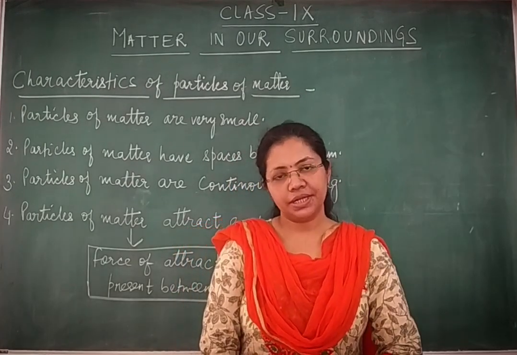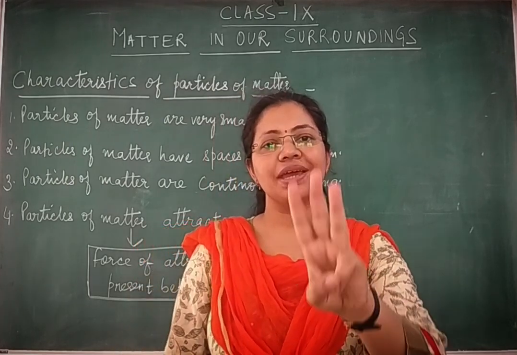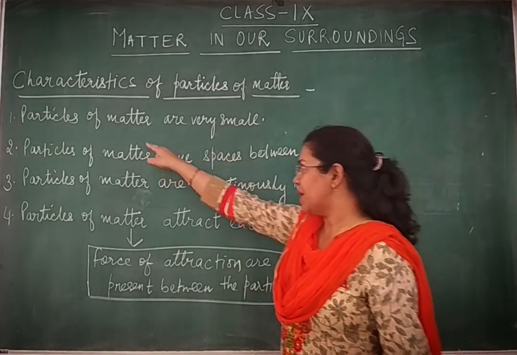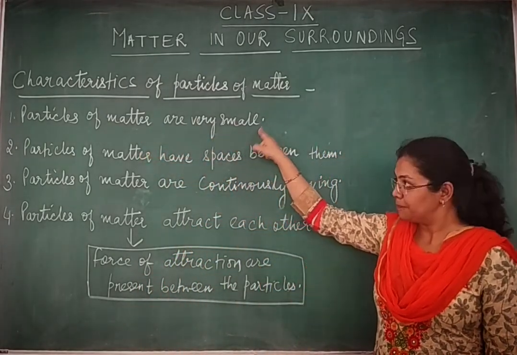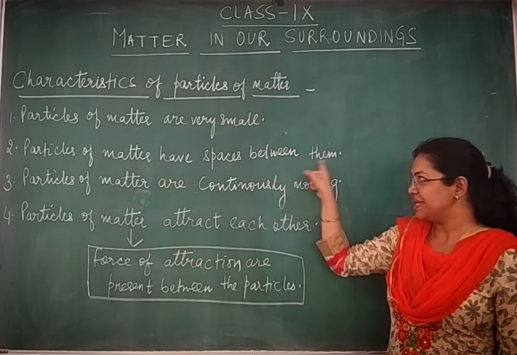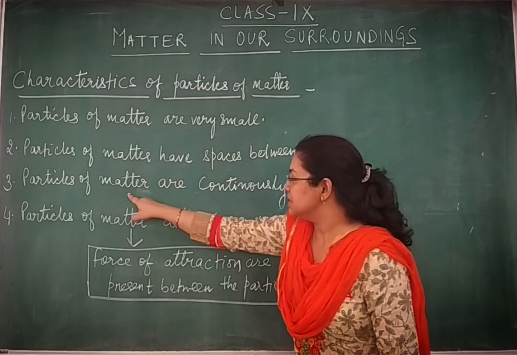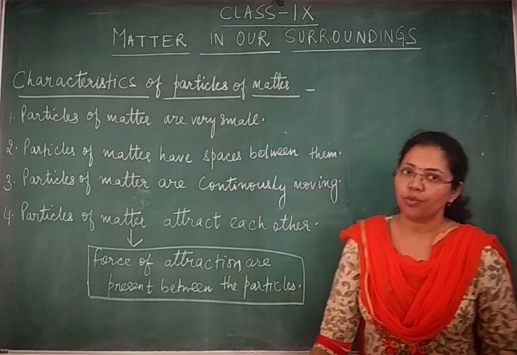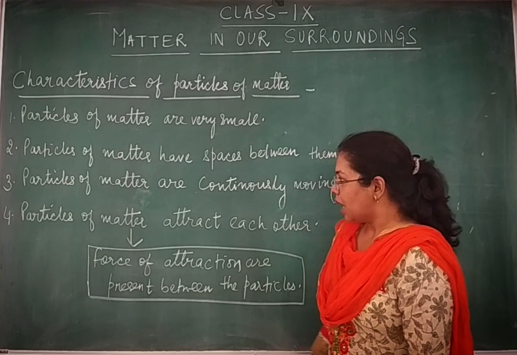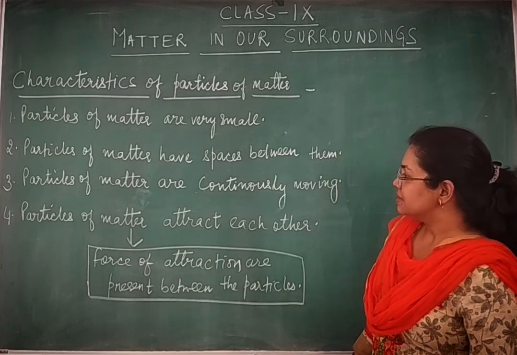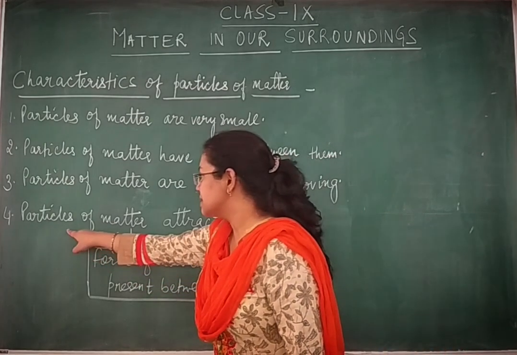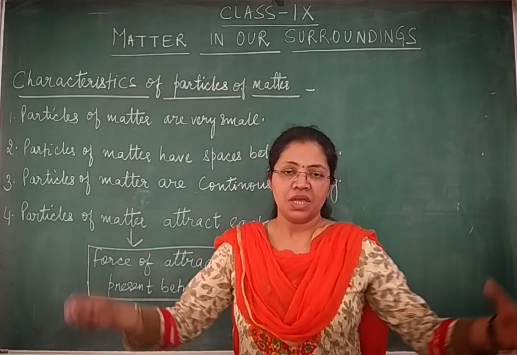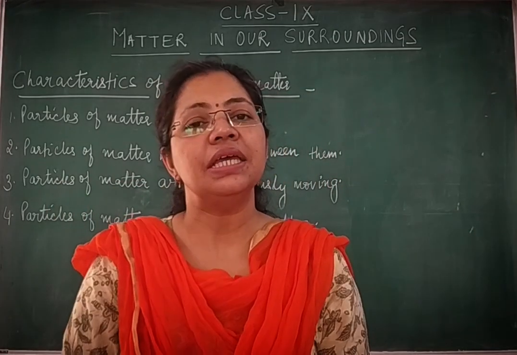So students, till now I discussed with you three characteristics of particles of matter: particles of matter are very small, particles of matter have spaces between them, and particles of matter are continuously moving, and that itself leads to the process of diffusion. Now, the last important characteristic of particles of matter is that they attract each other. They keep on attracting each other.